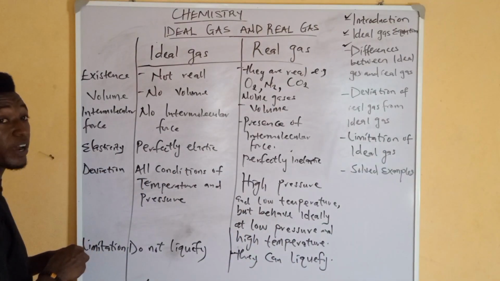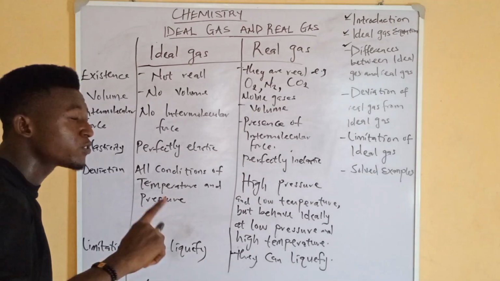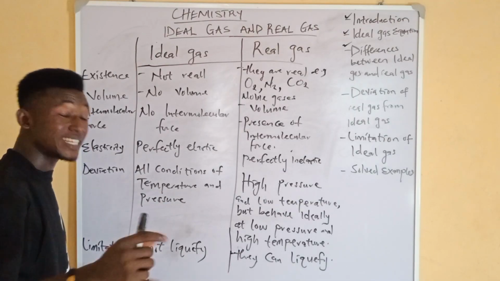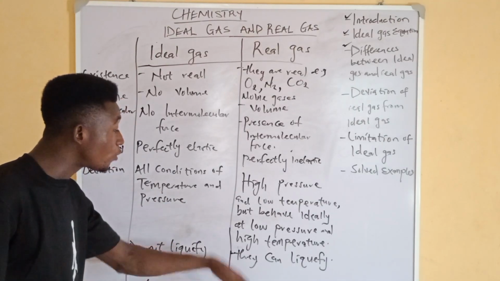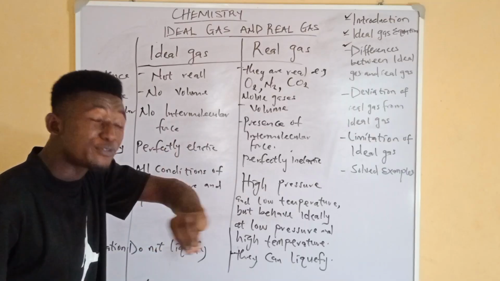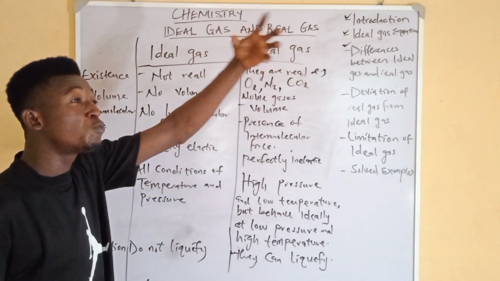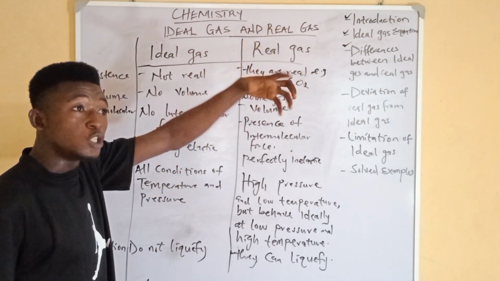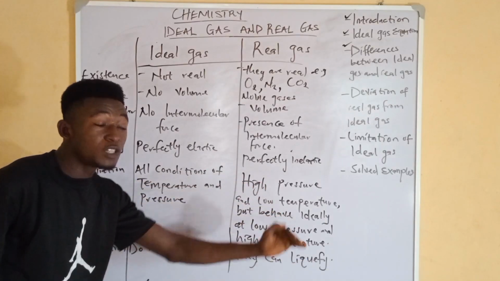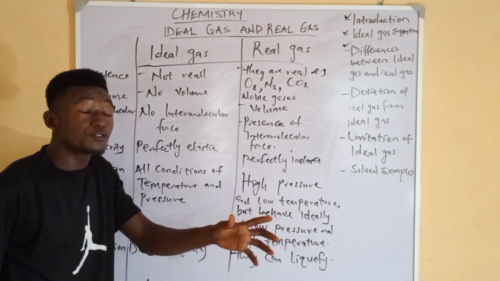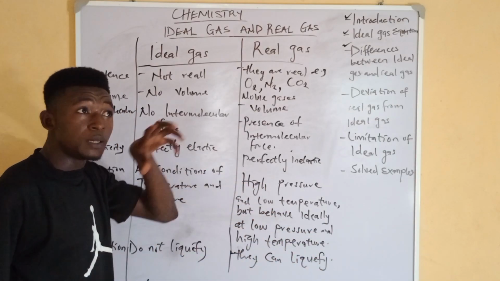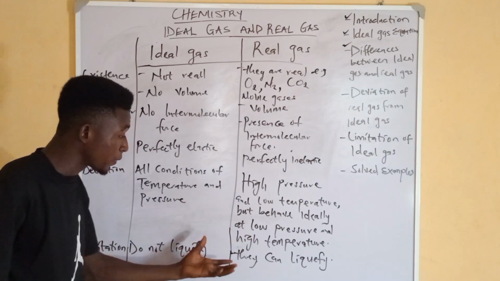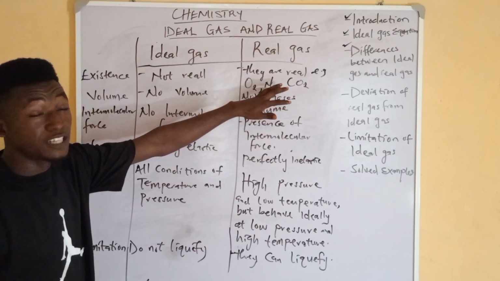Yes, they can liquefy. If you study oxygen and nitrogen and their compounds, you will notice that one of their preparations is actually liquefaction of air. You first liquefy it, that is, you turn the air to liquid. Then you take it through fractional distillation. It is a preparation of oxygen and nitrogen.